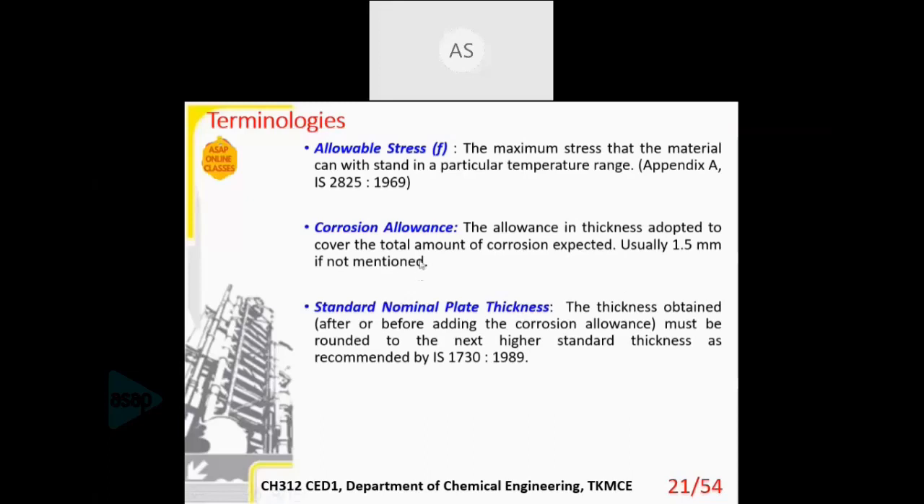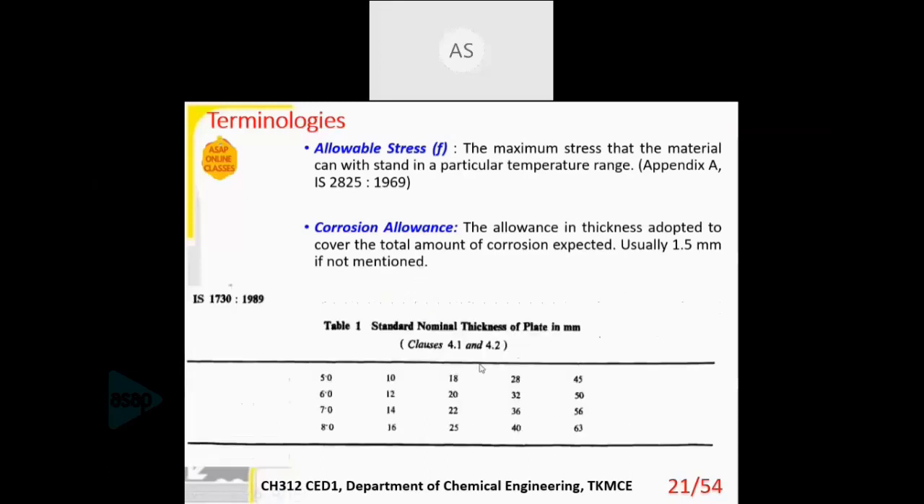That is available in IS code 1730. This is the table, and these are the sets of standard thicknesses available. Suppose you get a value of 11.5. The next higher value is 12, so you will round it off to 12. That is the need for standard nominal plate thickness. Only plates manufactured in India will be within these size ranges, which is why we estimate to the next standard nominal thickness.